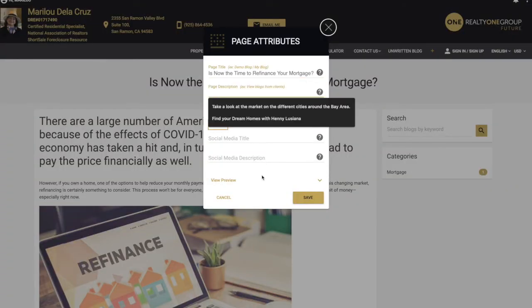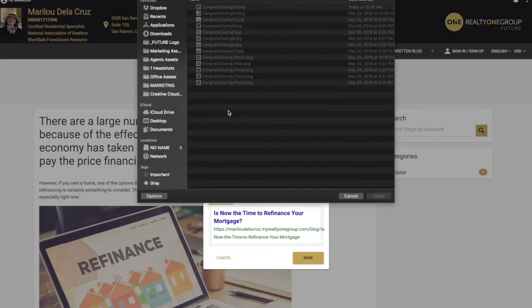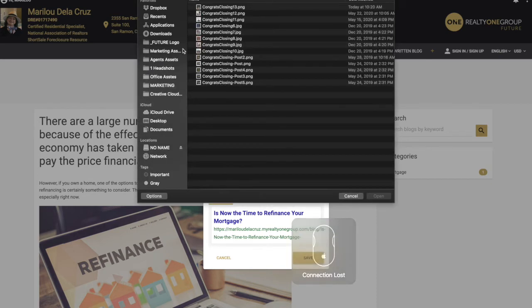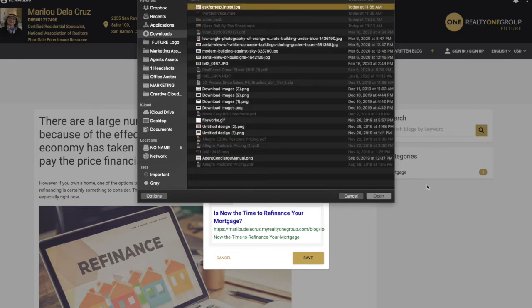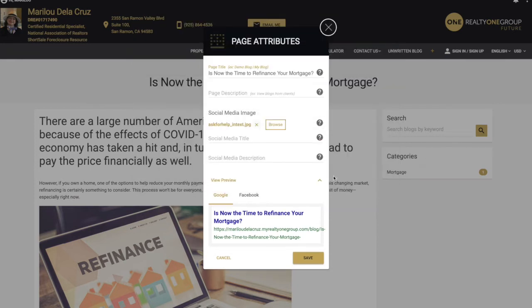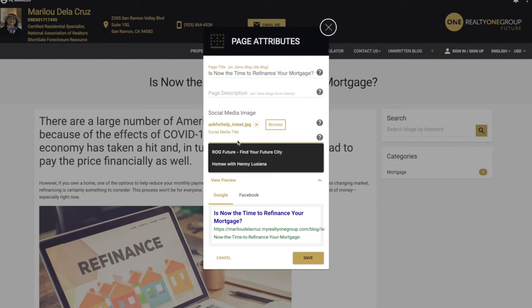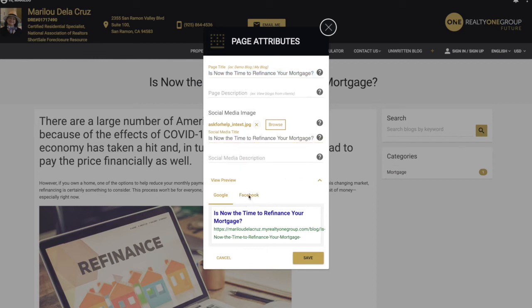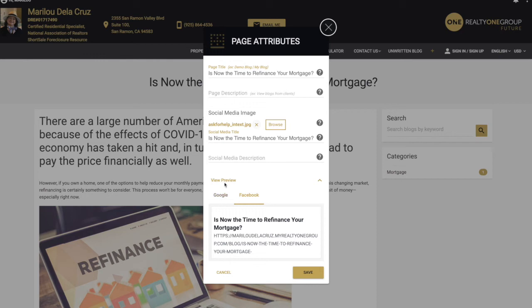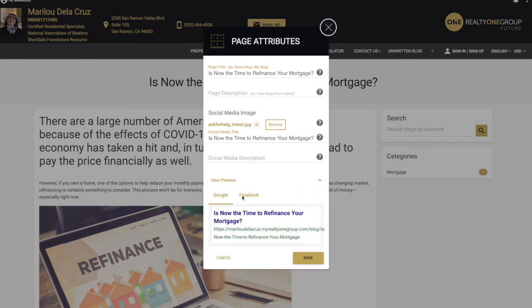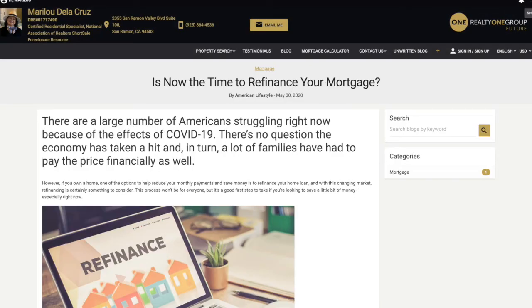We don't need a page description. Here in the social media photo, we're gonna go to downloads. We're gonna look for the photo that we just saved, and we're gonna copy this title and paste it here. Okay. And now if you click on Facebook, we are able to view the preview. Now we're gonna click save, and we're gonna save the blog.